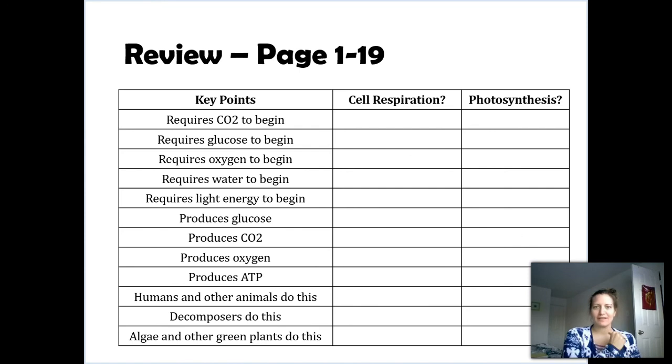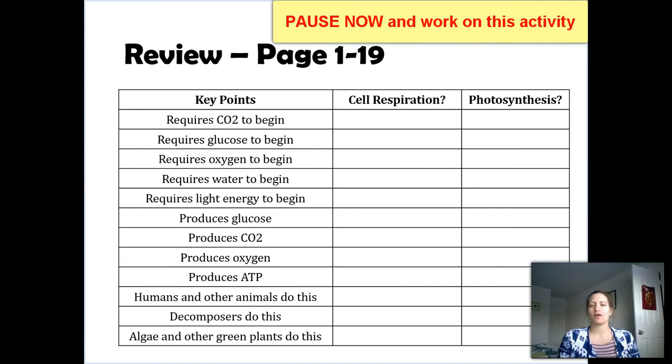So what you have on the left-hand side are key points. These relate to either cell respiration or photosynthesis, or in some cases, even both. So right now, get ready to pause this video, go through each of these and mark off: is this cell respiration or is this photosynthesis? Even if you don't have the book, I recommend writing this activity in your notebook. Put a check mark next to things relating to cell respiration and a check mark next to things that are photosynthesis. Once you've completed that, you can unpause this video and we'll go through the answers. So go ahead and pause and work on this now.